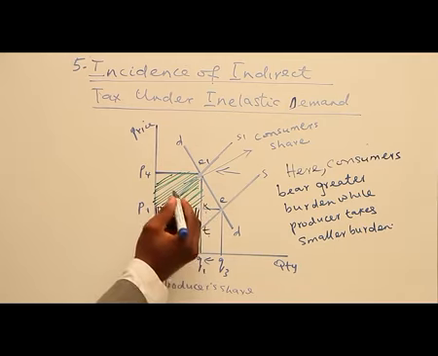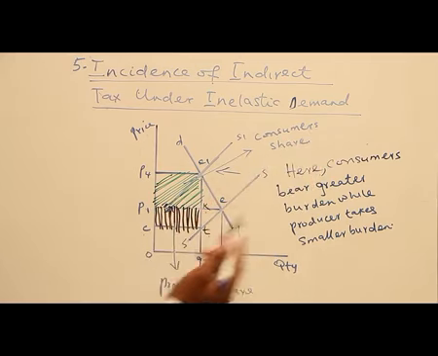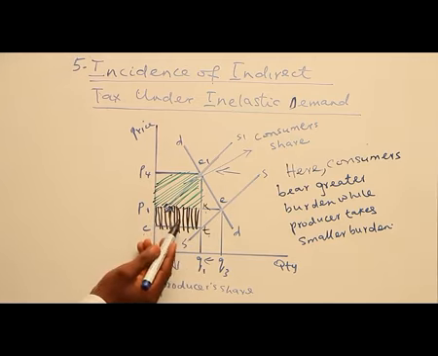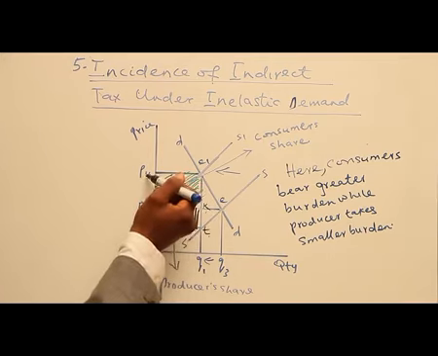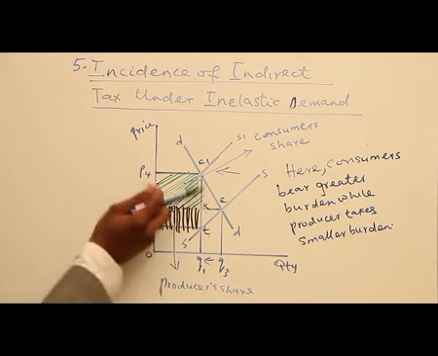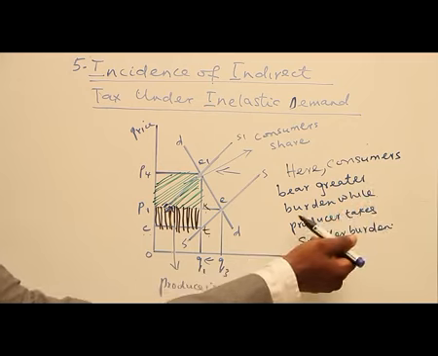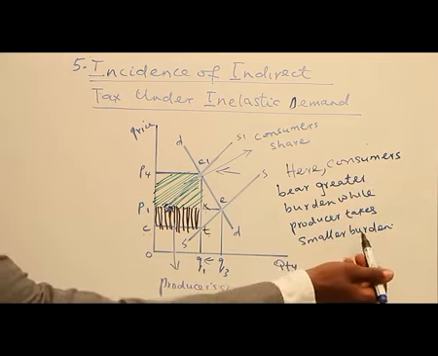So the shaded portion refers to the consumer's share of the tax. While the producer's share will be what? This shaded portion with black marker belongs to the producer. That is the amount that the producer or the seller will pay to the government. So the total tax is E1P4CT. Looking at the diagram critically, you see that the consumer will pay this portion, and the producer will pay this portion. So in summary, with respect to inelastic demand, the consumer bears the greater burden while the producer takes a smaller burden of the tax.